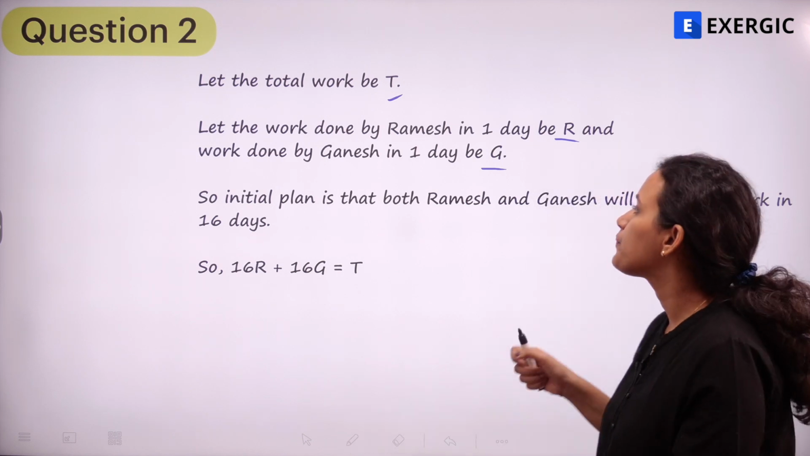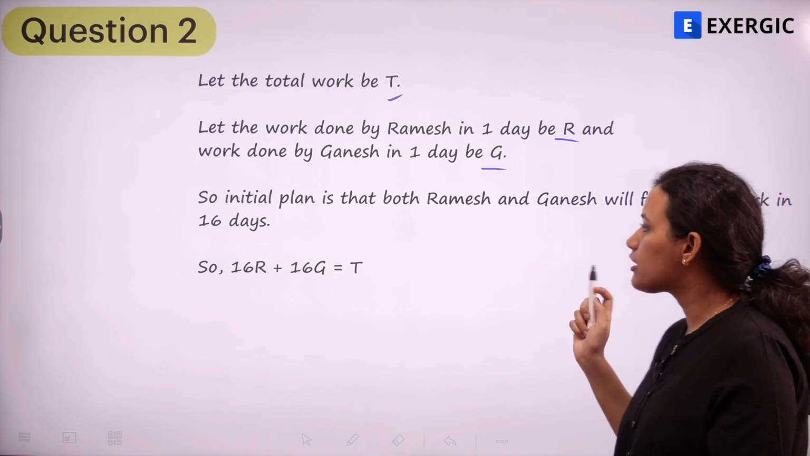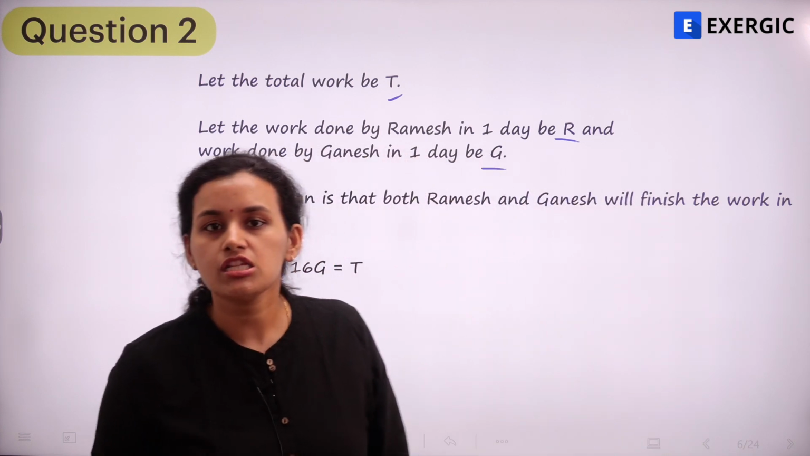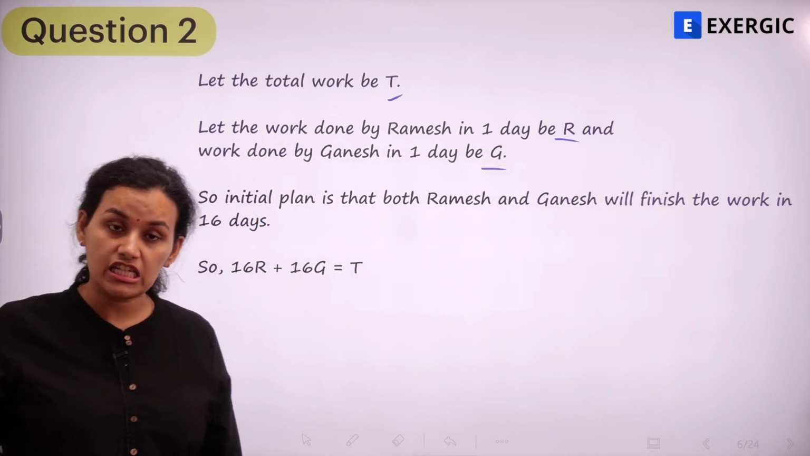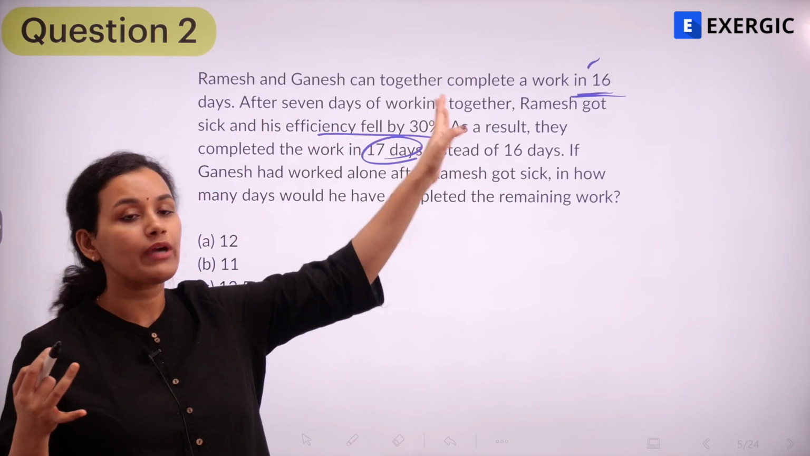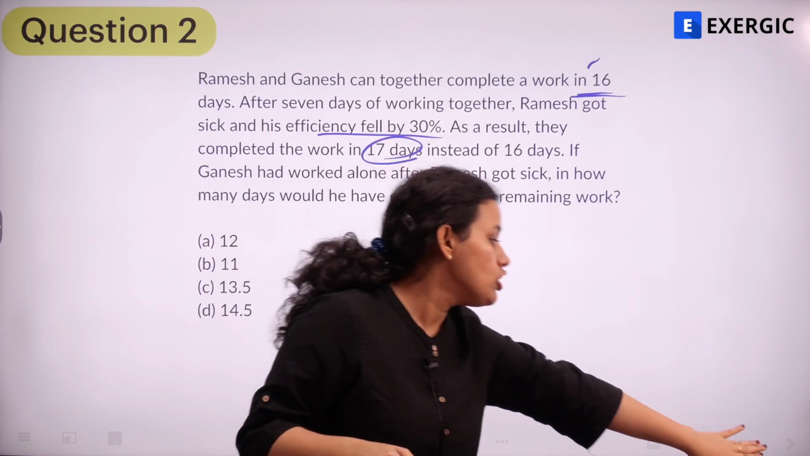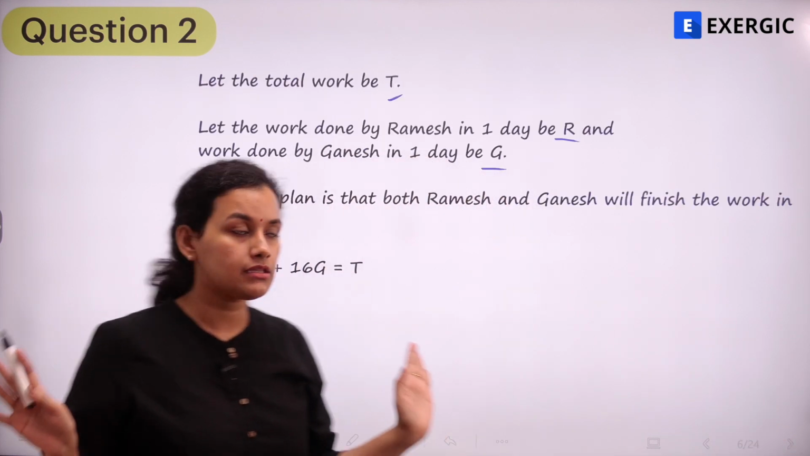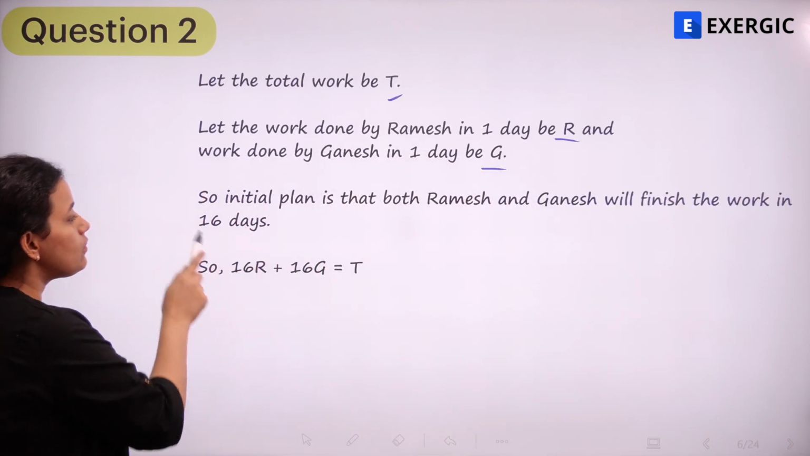So this is important. So the initial plan is that both Ramesh and Ganesh are going to finish the work in 16 days. That is what initially we have planned, right? That's what the question says, that Ramesh and Ganesh can together complete a work in 16 days. So if all goes well, both of them are in good health, then they will complete the work in 16 days.